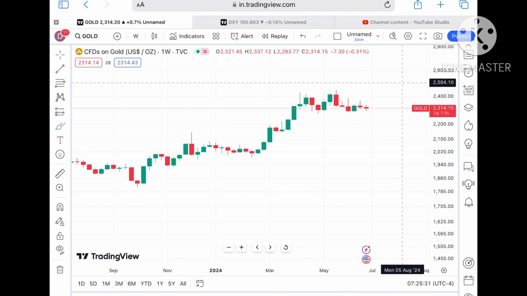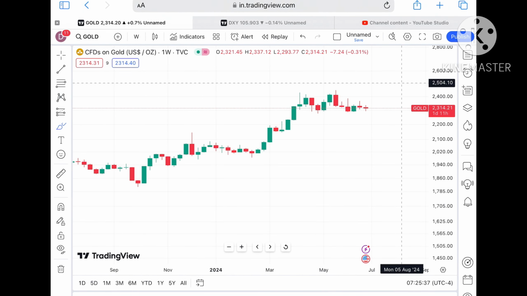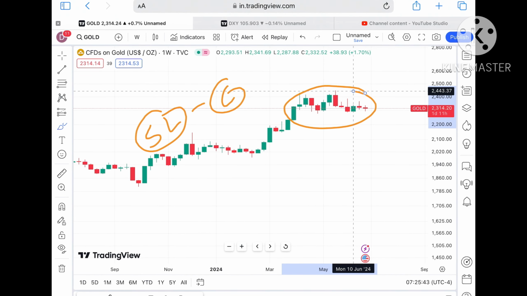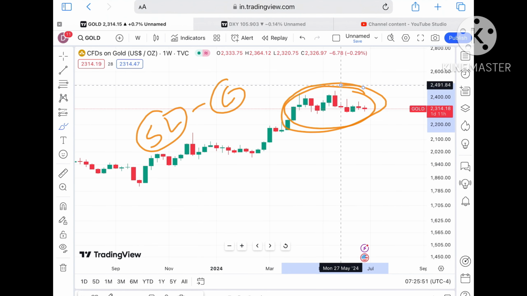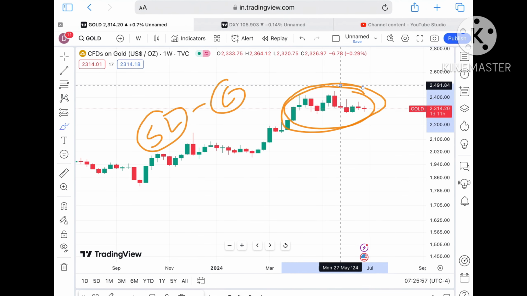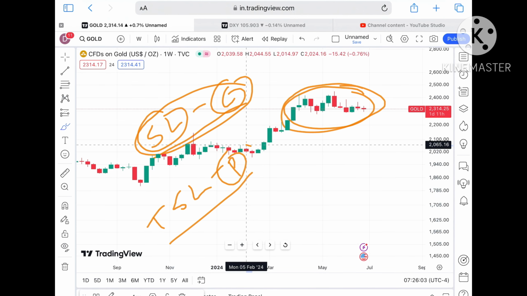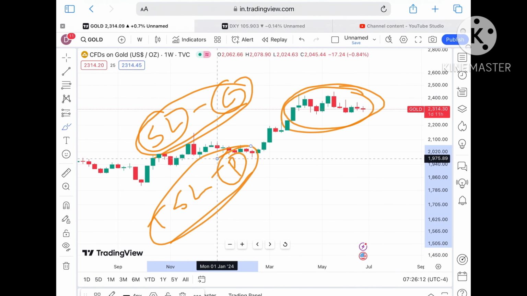But as I've already explained, the market is always uncertain. If you think that the market will move as per you, no, it will not. So you have to understand that putting your SL is very important, because the overall trend is high on the upside, but if we go on a weekly chart, there is a zone there till the time it is not going above 2433. So in order to reduce the uncertainty, you have to put your SL so your capital can be saved, and once you start getting profit, try to trail your profit. If you are trailing your profit, your profit will be saved. You can trail by 60, 70 or 80% as per your convenience.